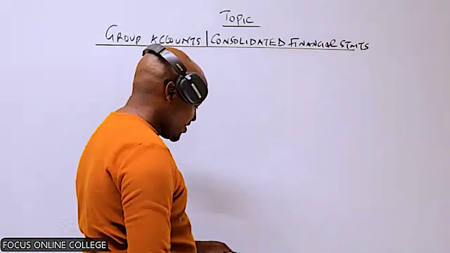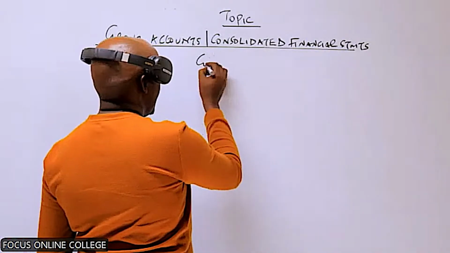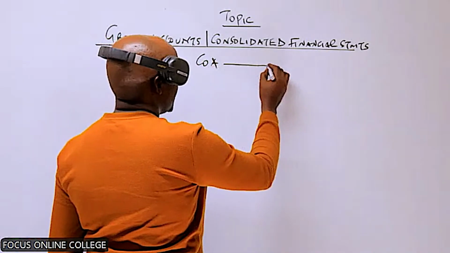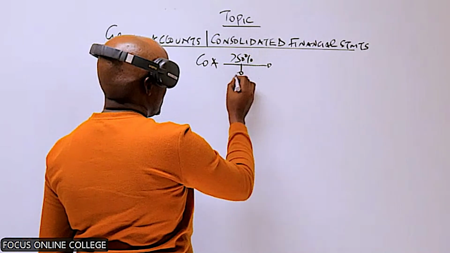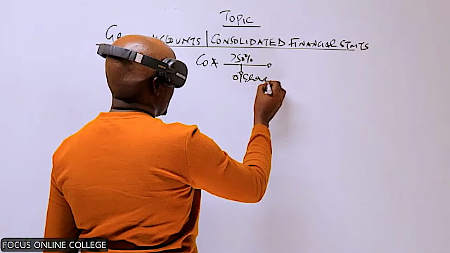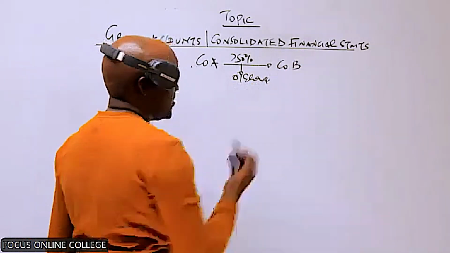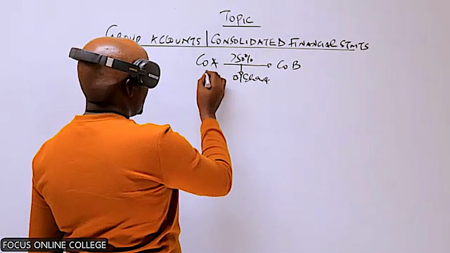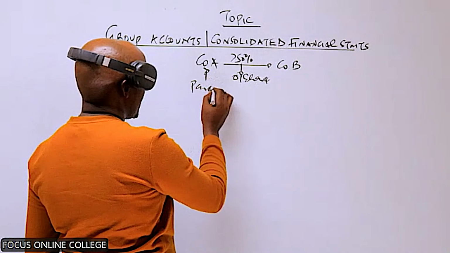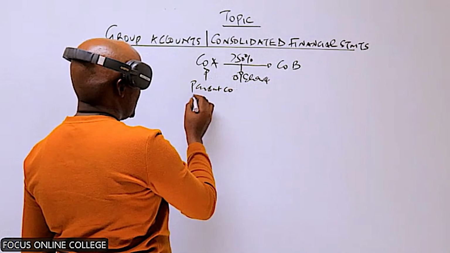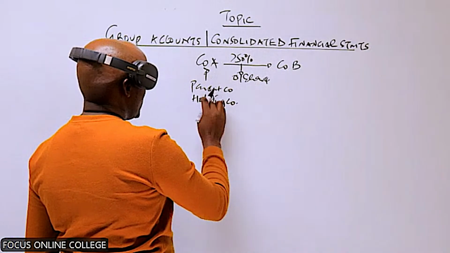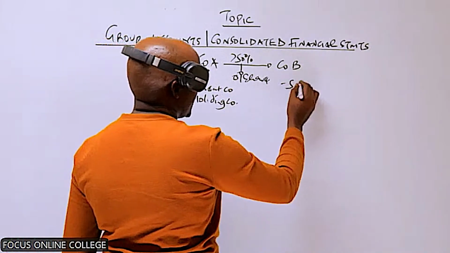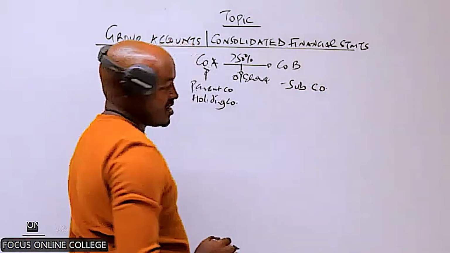So assuming in this case we have a company A, and you're told that this company has acquired more than 50% of the ordinary shares issued by company B. In this case, this company here is known as the parent company. In other terms, it can also be known as the holding company, whereas this company here is known as the subsidiary company.